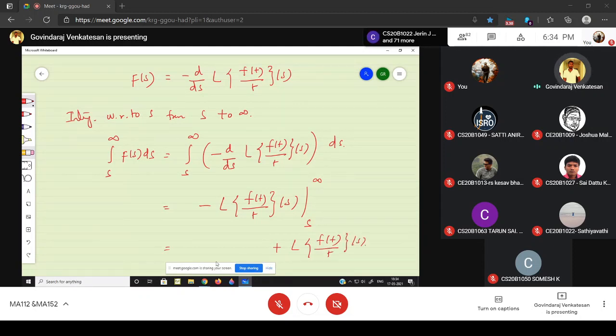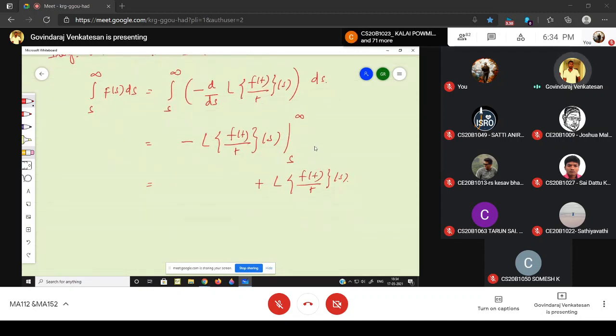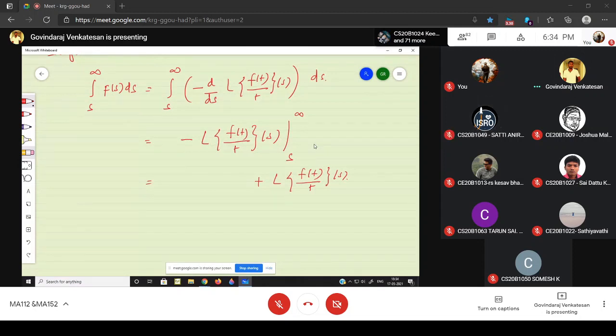What is the first term? When substituting s equal to infinity, the answer is 0. How? By the definition of Laplace transform, the Laplace of f(t) of s is the integral from 0 to infinity of e^(-st) times f(t) dt.